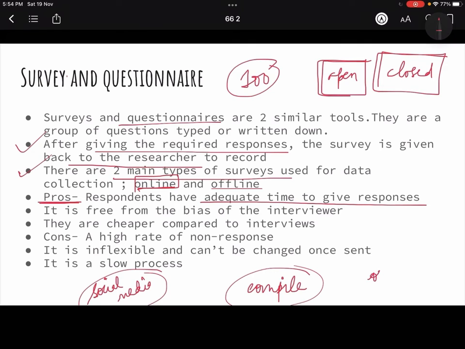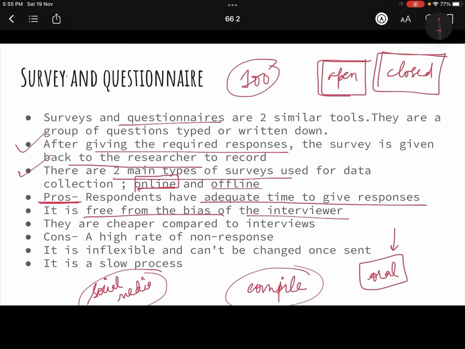In a oral conversation में, interview में क्या problem है? That you might not be able to express yourself better. But when you have time, when you have a questionnaire in your mail, you will think and you will react accordingly. You will get sufficient time to respond. So then you know data authentic होता है, right? So it is free from the bias of the interviewer.